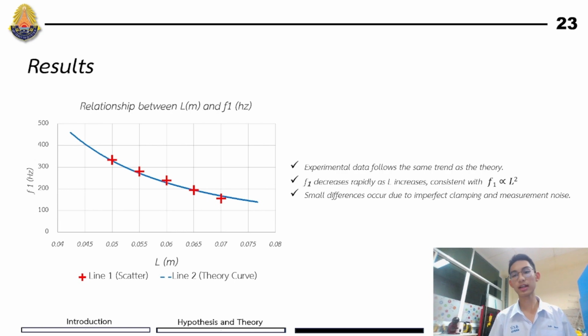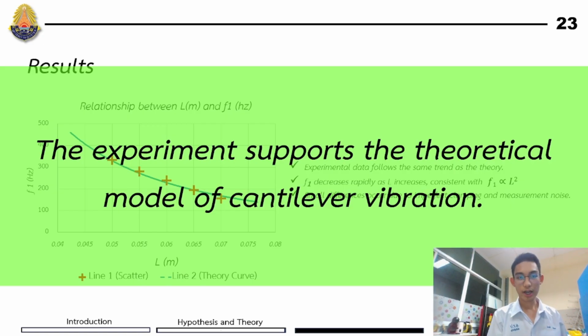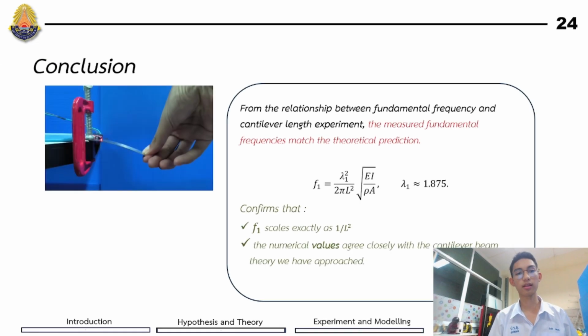The experimental data follow the same trend as the theory, and the frequency decreases rapidly as the cantilever length increases. This is consistent with the frequency equation we have derived, and the small difference occurred due to the imperfect clamping and the measurement noise. The experiment supports the theoretical model of the cantilever vibrations.